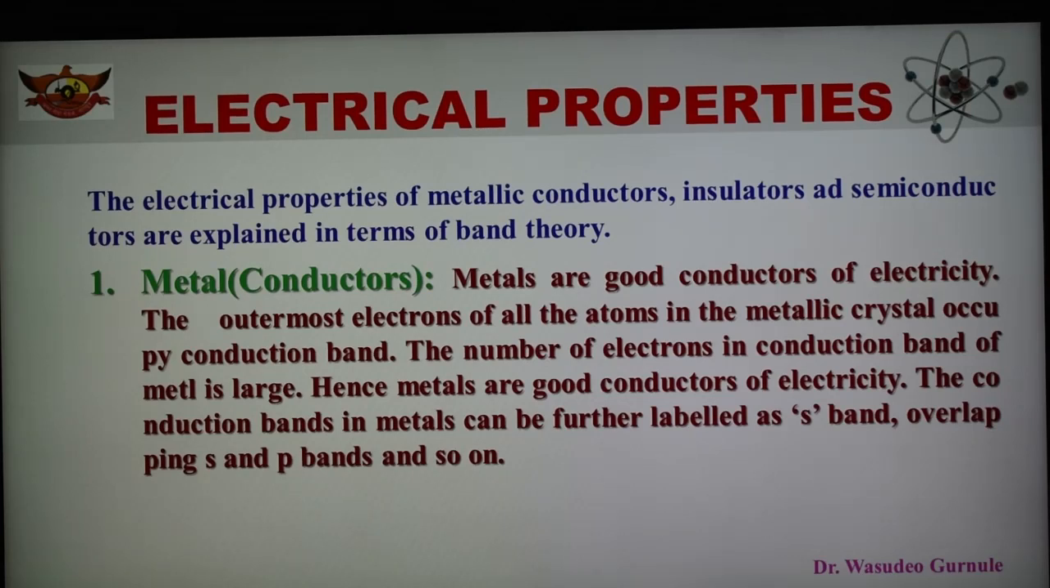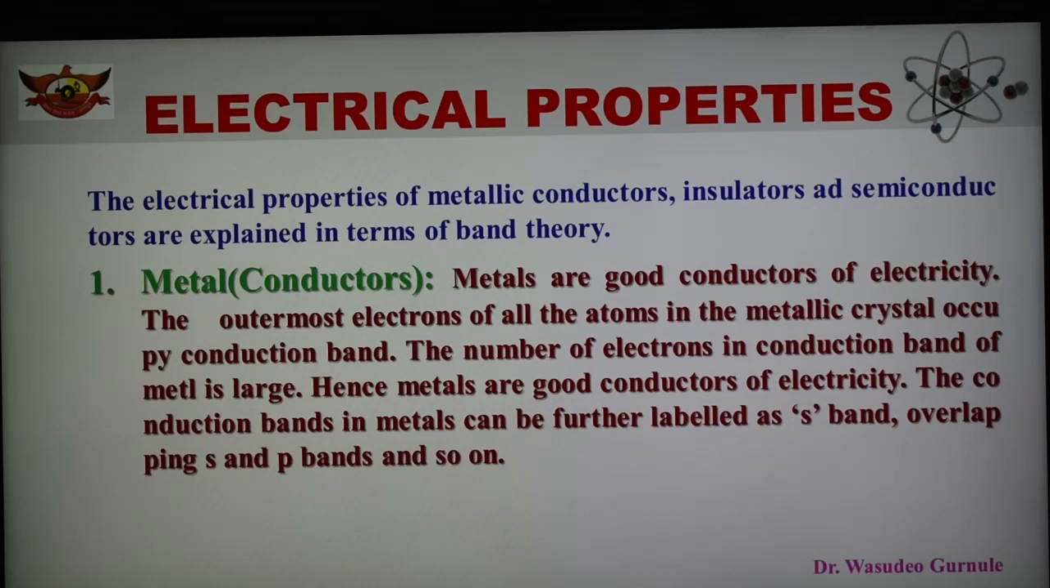So what is a metal now? As we have seen, metals are good conductors of electricity, and this is because all the outer electrons of the atoms in the crystal occupy the conduction band. So the number of electrons present in the conduction band is large, and hence we can say that metals are good conductors of electricity. The conduction band in metals can be further labeled as an S band and an overlapping of S and P bands.